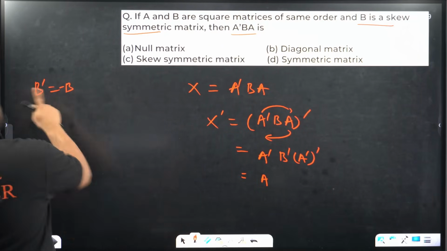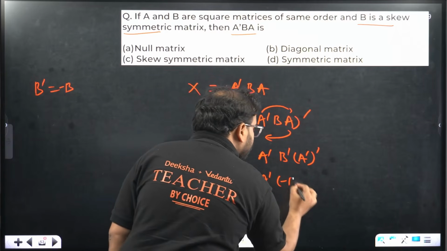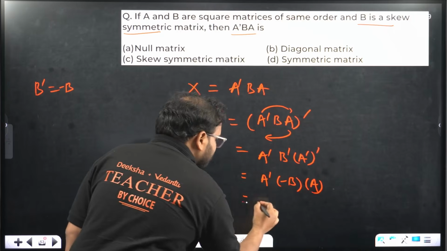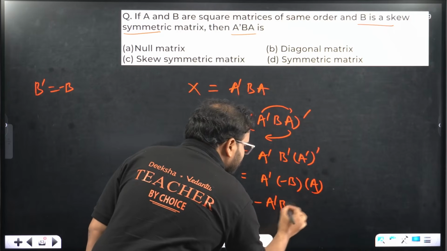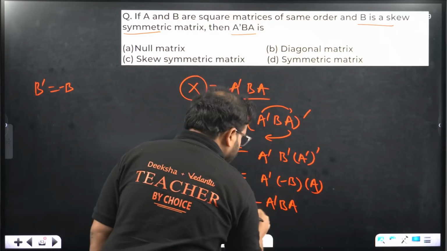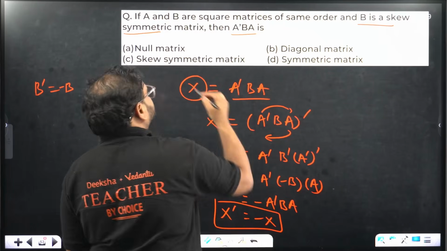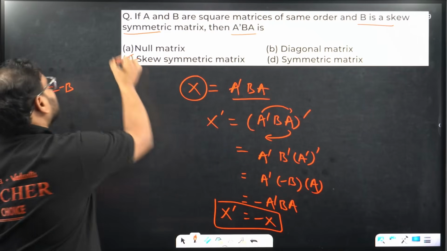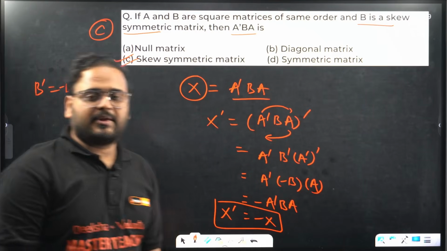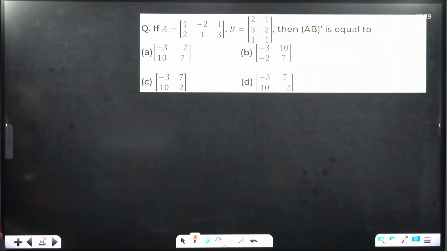But for matrix B, we know that it is skew symmetric, which means A dash will remain A dash, and B dash will become minus B. This will become what? Because A dash dash is A, I'm getting the answer as minus A dash BA. Check carefully. A dash BA is X, so it's coming as minus X. For X transpose, the answer is what? Option C, skew symmetric matrix. Makes sense, guys? Does it make sense?